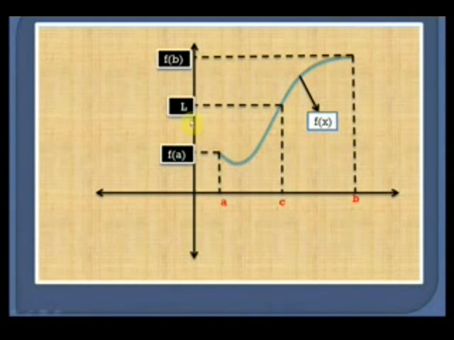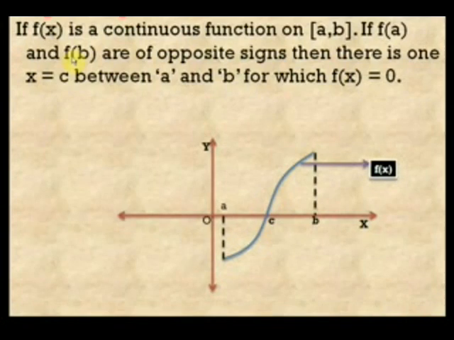Now once again, if we have any function y = f(x) continuous between a and b, and the values of the function at the points a and b are f(a) and f(b). Now L is any value that is between f(a) and f(b). The intermediate value theorem says that there is a point c between a and b such that f(c) is equal to L. Now based on the intermediate value theorem, we come to a very important point.